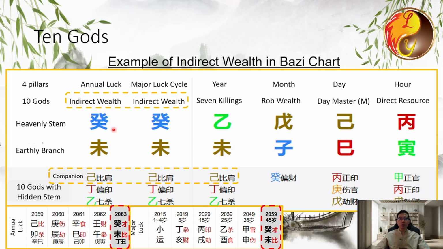Now, looking at the Gui Wei luck cycle, this is a year where he is likely to experience great wealth. How does this wealth manifest? He will be making money through a partnership, as the companion represents friends or partners. This year, a friend comes to him to collaborate on a project, and this partnership will bring forth wealth. By transitioning from a weak to a strong day master, he is able to see and seize the financial opportunity this year.